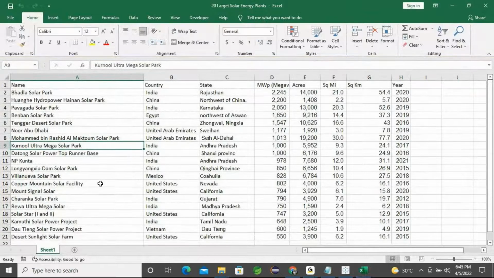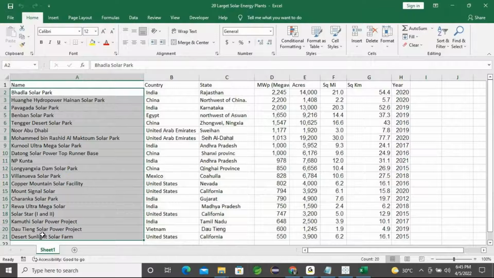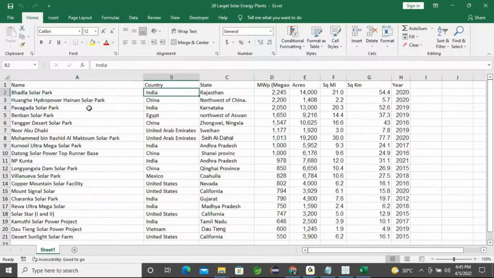Okay, that's it. So these are the park names, the 20 park names, all over the world. Following that are some parks available in our country. For example, in India, and then which state it is. The state is Rajasthan, and then the megawatts.